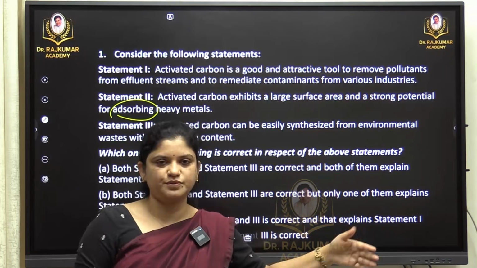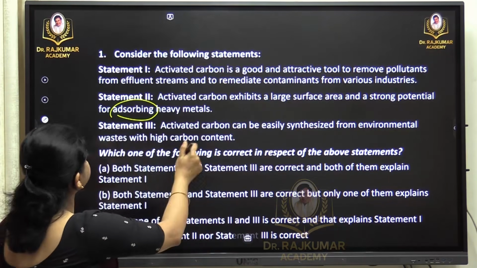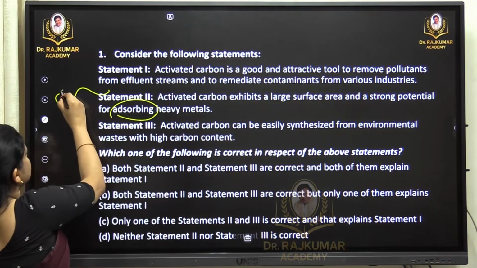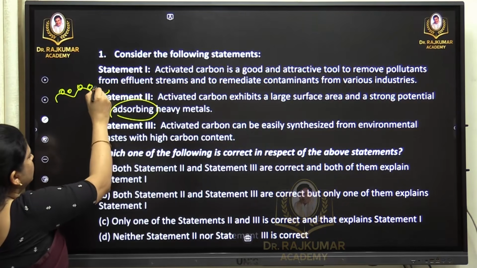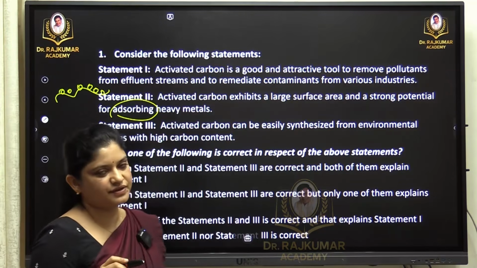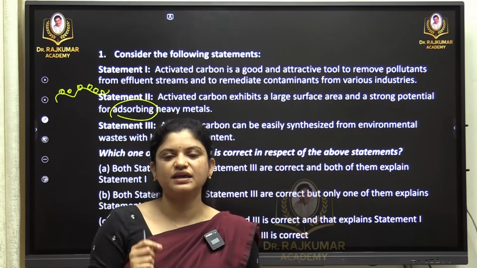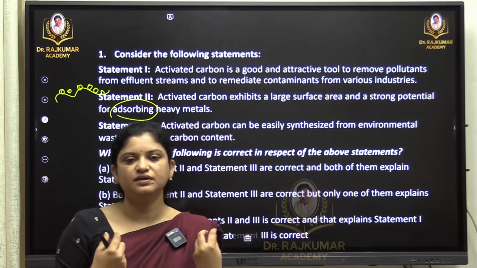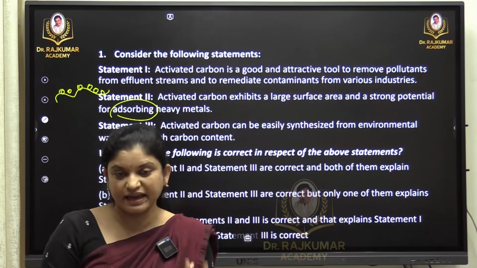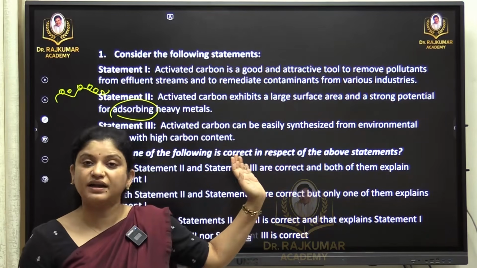When it comes to adsorption, if this is a surface, the molecules will be on top of the surface rather than being drawn into it. That is the striking feature of some elements. So here we are talking about activated charcoal.